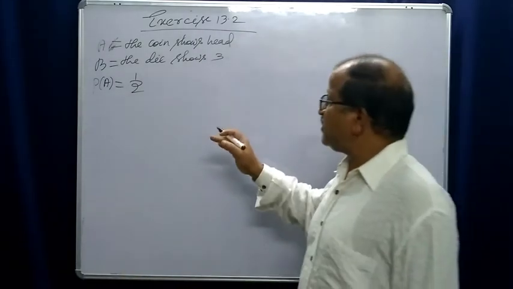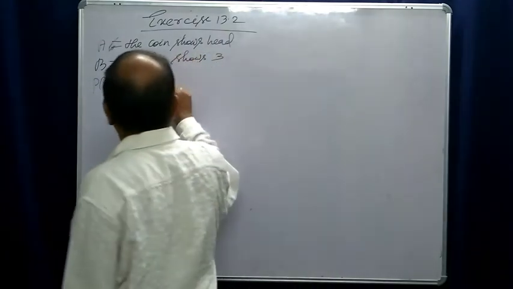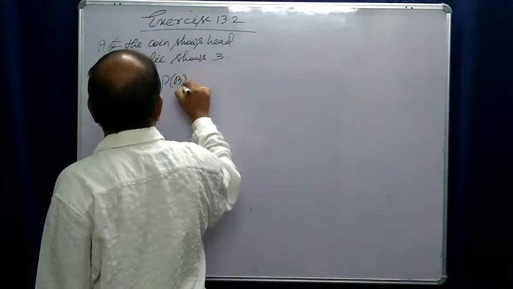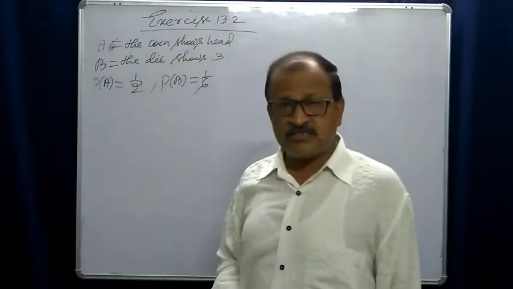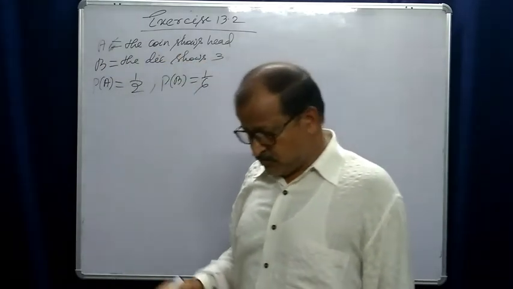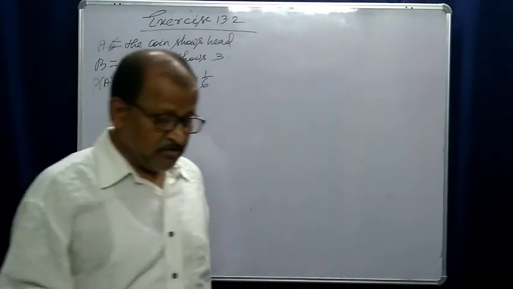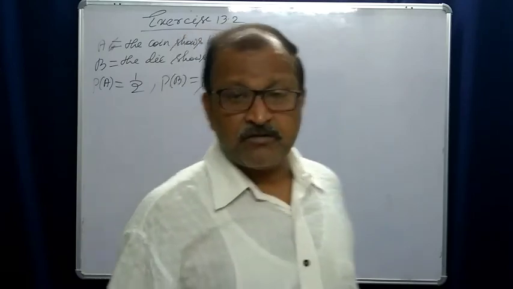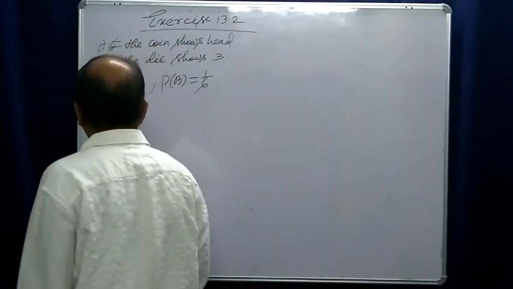So probability of getting a head is 1 by 2. And the probability of getting 3 is 1 by 6.